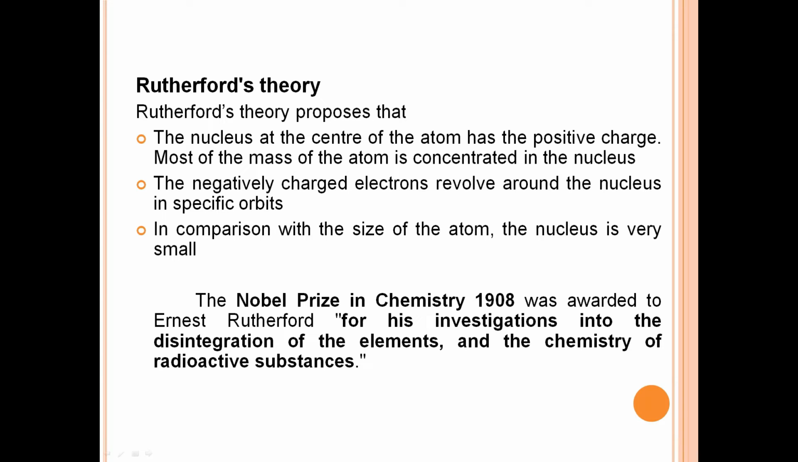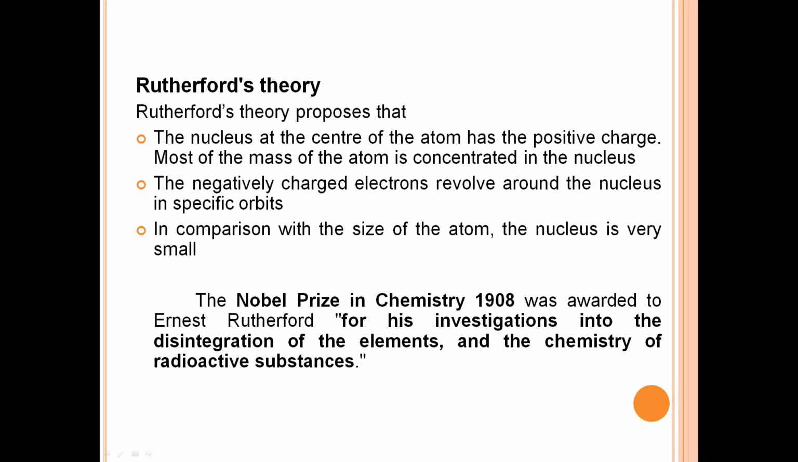Rutherford's theory. His theory proposes that the nucleus at the center of the atom has the positive charge. Most of the mass of the atom is concentrated in the nucleus. The negatively charged electrons revolve around the nucleus in specific orbits. In comparison with the size of the atom, the nucleus is very small.